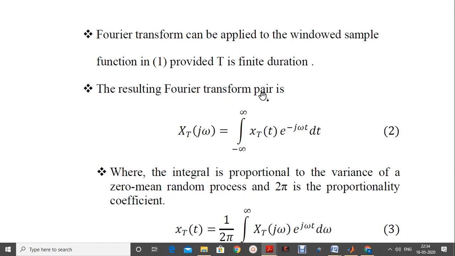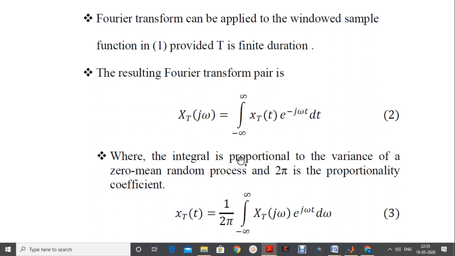Then the resulting Fourier transform or FT pair is nothing but X_T of j omega equals integration between minus to plus infinity of x_T of t e to the power of minus j omega t dt. This is given by equation number 2 and is a representation of the Fourier transform of a given input signal or sequence x_T of t, which is a sample function of a random process. Once we take the Fourier transform, this becomes the FT on the LHS.